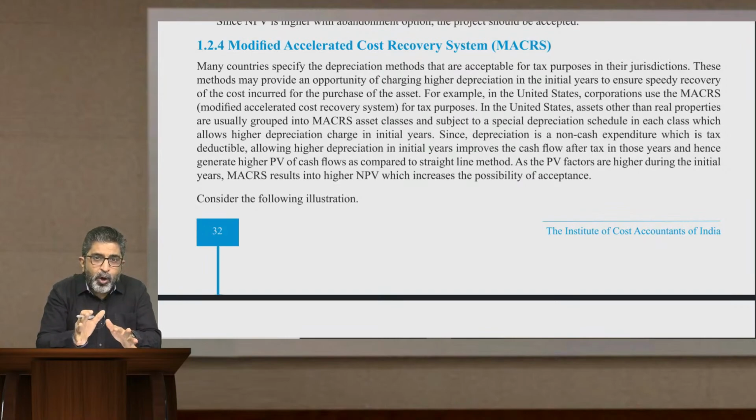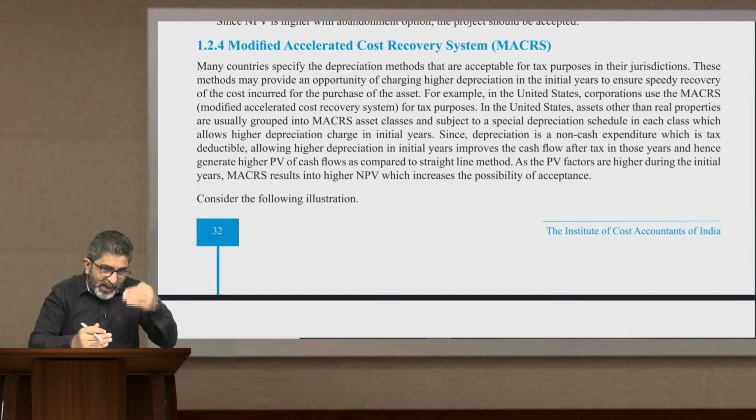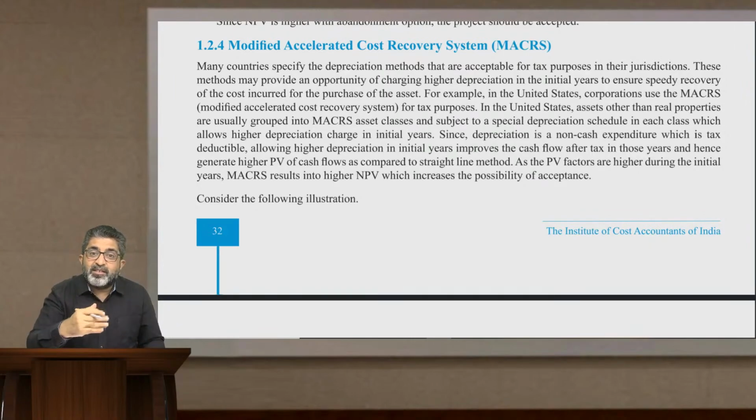You will have no choice but to pay some compensation. But in spite of all that, if the NPV when you are abandoning the project at 6th year end is positive NPV, means the abandonment option has a value. What is the value of abandonment option? You can easily work it out.